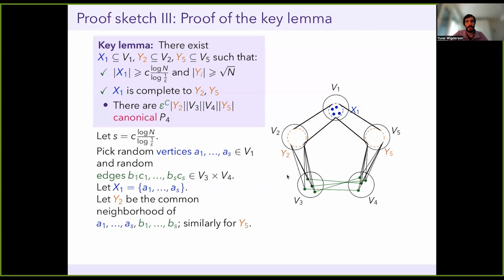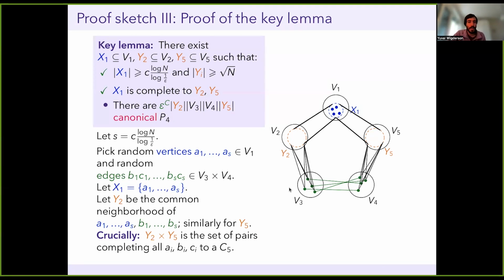And this is the step where the triangle-freeness of H, the pentagon, comes in. The crucial observation is that because I picked from here some vertices and from here some edges, pairs in y2 and y5 are the same as pairs of vertices that complete all of these pictures to 5-cycles.